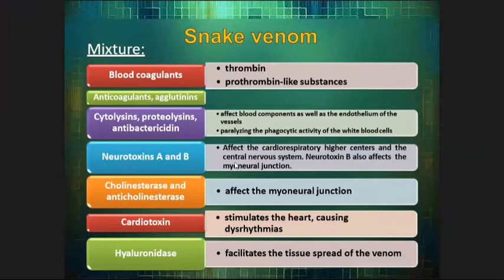Neurotoxin B also affects the myoneural junction. Cholinesterase and anticholinesterase affect the myoneural junction. Cardiotoxin stimulates the heart and causes dysrhythmia. Hyaluronidase facilitates the tissue spread of the venom.